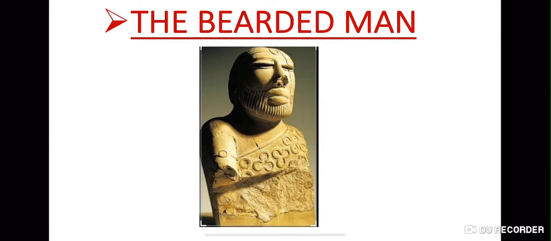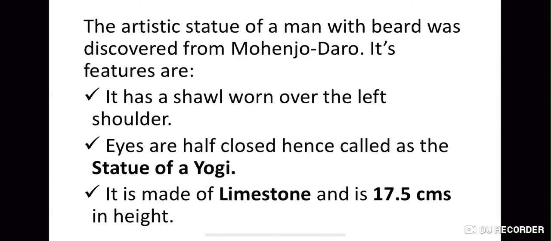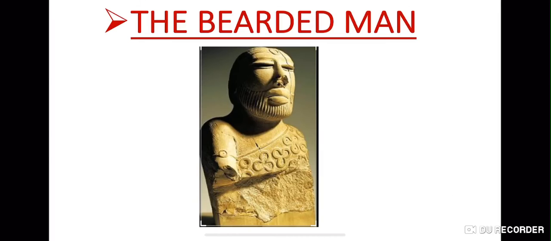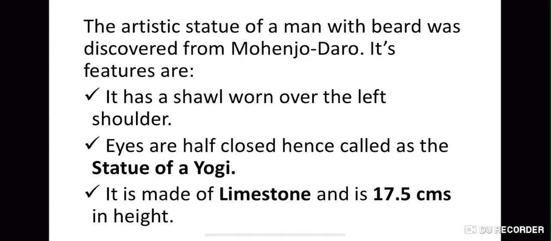Next we have the bearded man. So the structure is of the bearded man. The artistic statue of a man with a beard was discovered from Mohenjo-daro. Its features: it has a shawl worn over the left shoulder. So you can see this is a shawl which is worn over the left shoulder. Eyes are half closed, hence it is called the statue of Yogi. It's made of limestone and is 17.5 centimeters in height.